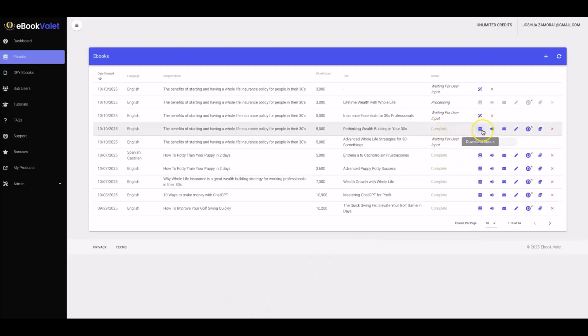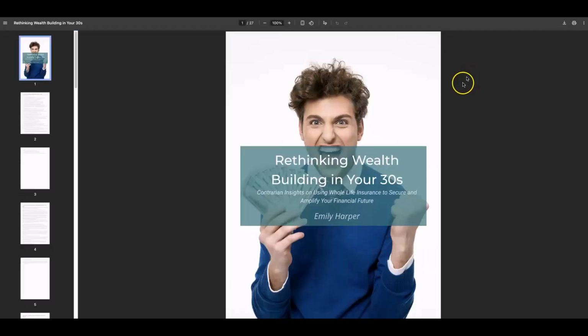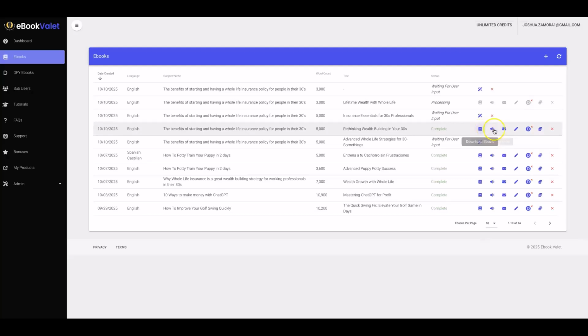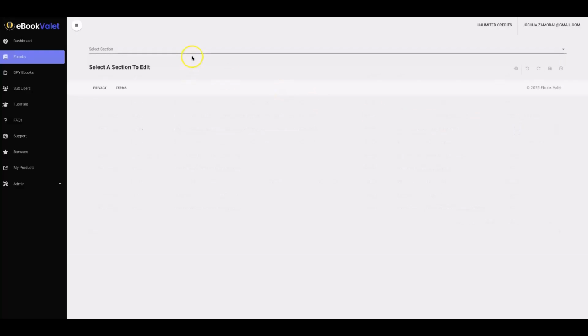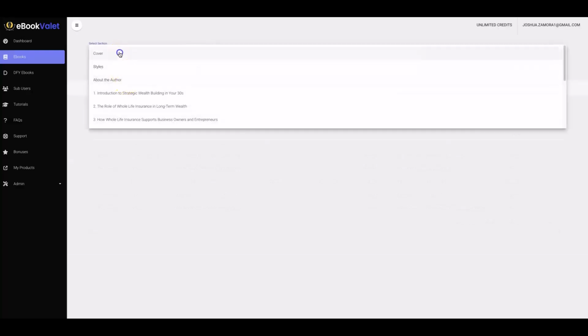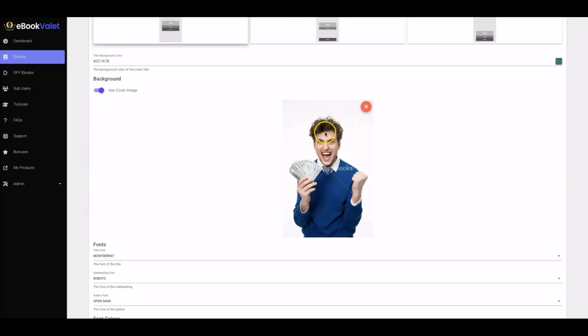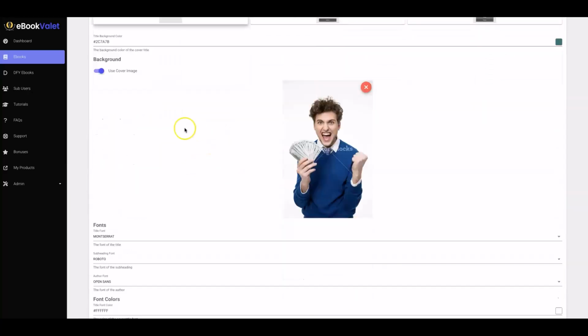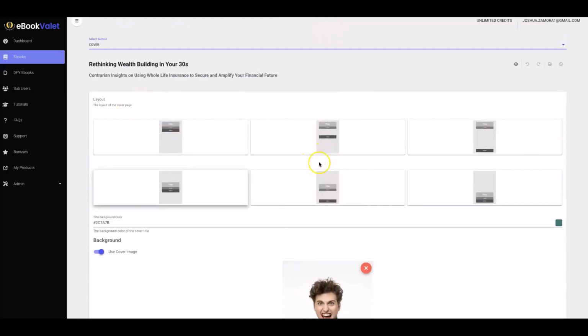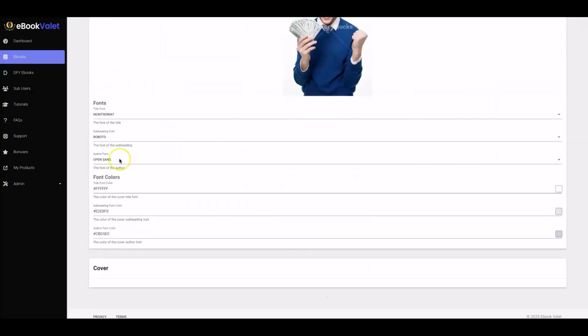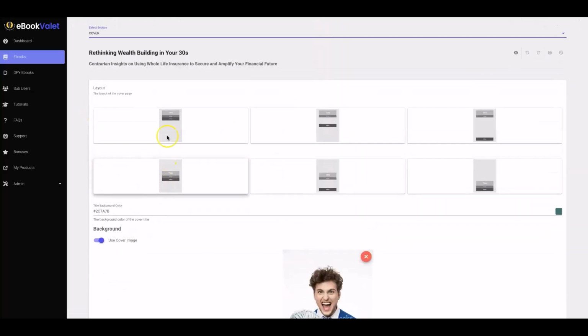So the reason it did that, all right, you'll see here, this is one that I wrote previously. The reason that it regenerated that ebook is because we have a built-in editor in here that allows you to edit any section that you like. So if you want to change the cover photo, you can, and obviously change the layout of your ebook, the font of the cover, all of that.